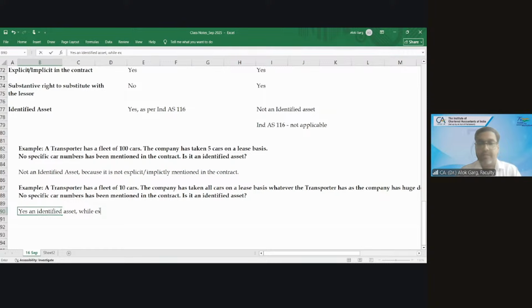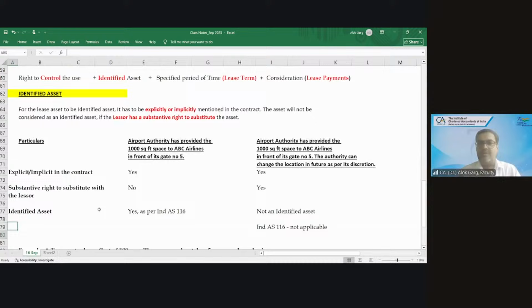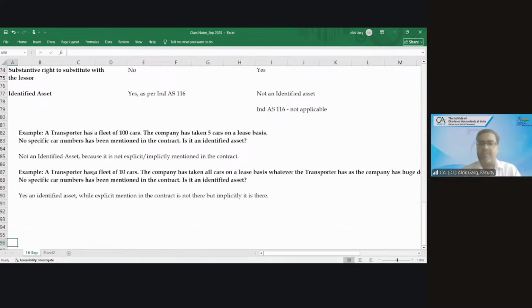While explicit mention in the contract is not there, implicitly it is right that whatever you have is on lease to me. Is that clear? Is it clear or not clear, guys? Clear, clear. Yes, sir, very clear. The concept of identified asset is very much clear.